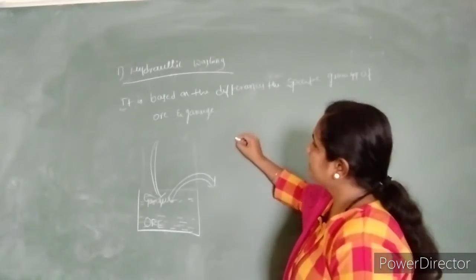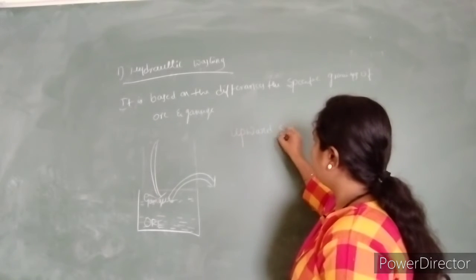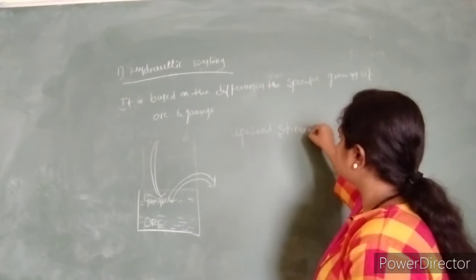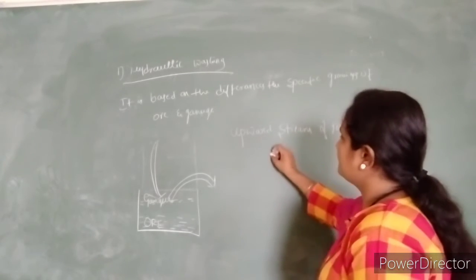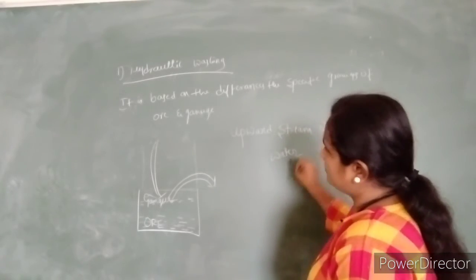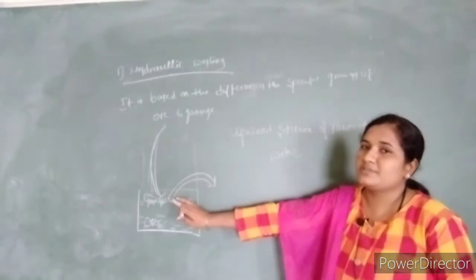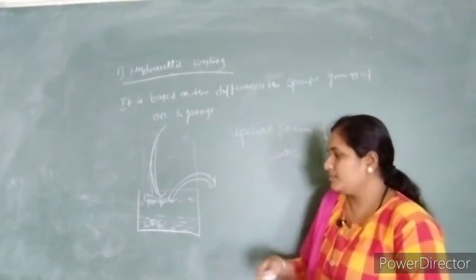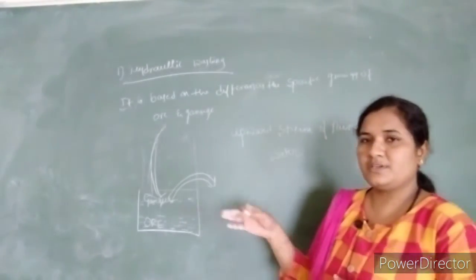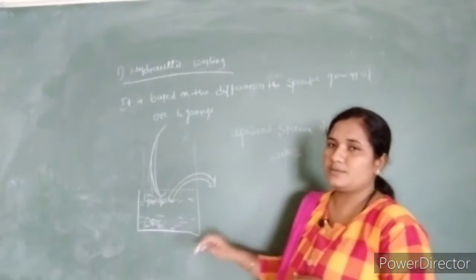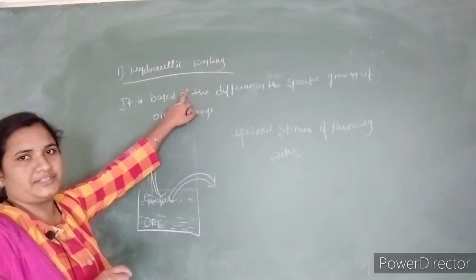So we have to use an upward stream of running water. We have to put the water in this upward motion, and it must be running, only then the gangue material will come to the above layer, then it must be drained off, and then we get the pure ore. So this is called hydraulic washing.